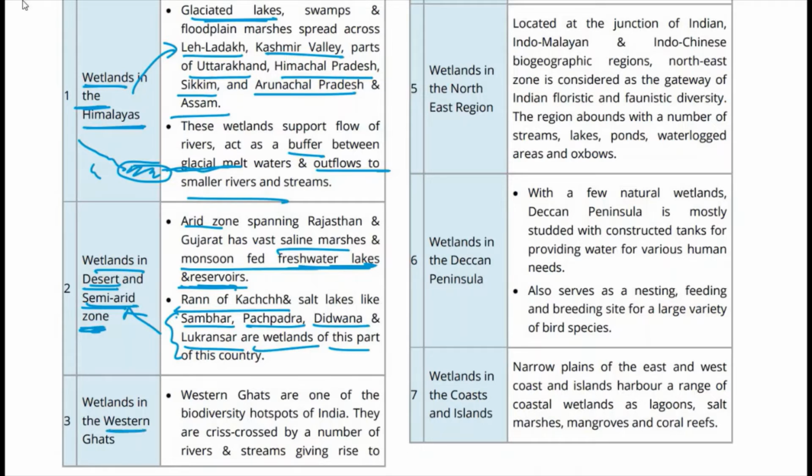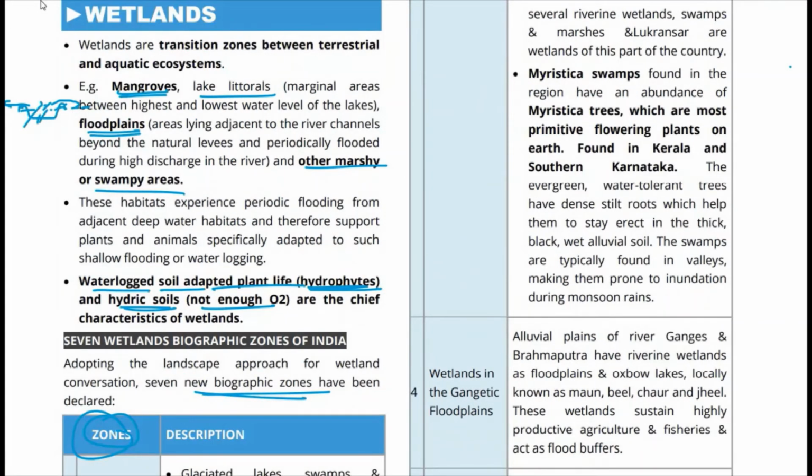Now the next zone, the Western Ghats, also has wetlands. The Western Ghats are actually very rich in biodiversity. They are one of the biodiversity hotspots of India and they are crisscrossed by a number of rivers and streams. Because of so much crisscrossing of rivers and streams, there are a lot of riverine wetlands present. There are swamps, there are marshes,